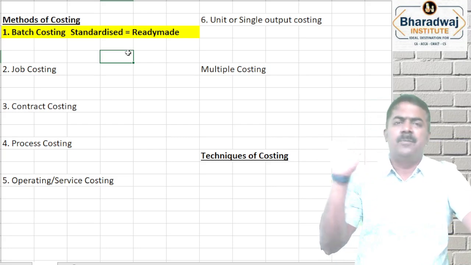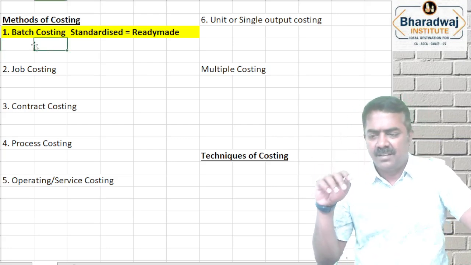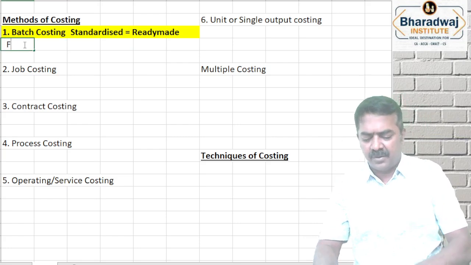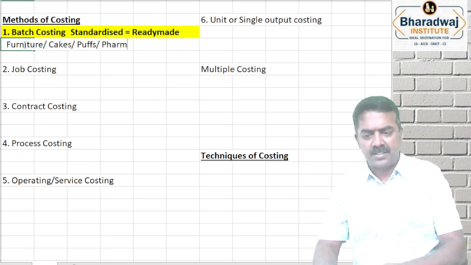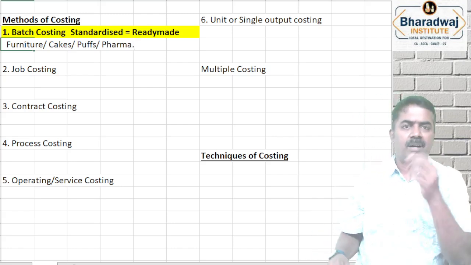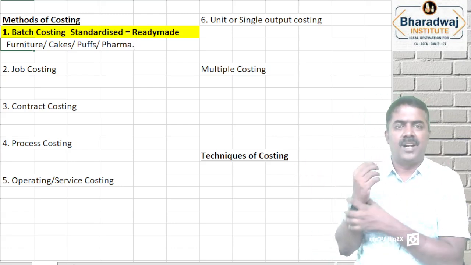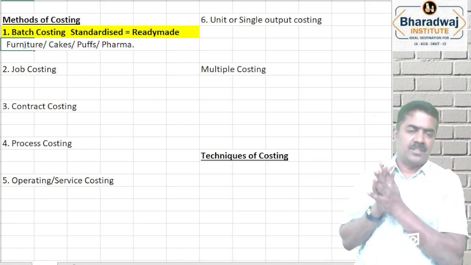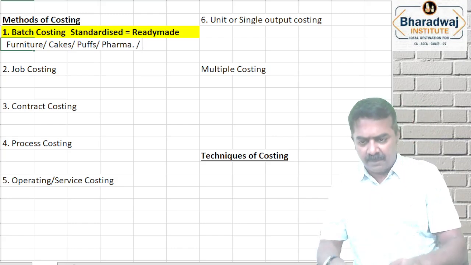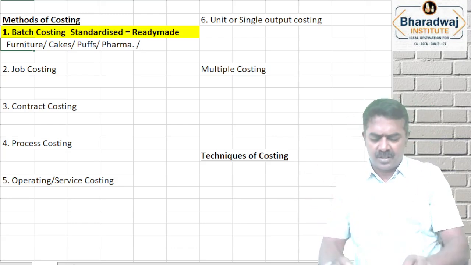Wherever you see ready-made products, that is batch costing. Ready-made products like ready-made furniture, cakes, puffs, chocolates, biscuits, we call them confectionaries. Pharmaceutical industry, do they manufacture one tablet, one syrup, or a batch of 1 lakh tablets? Depending upon the demand and expiry, they'll manufacture.